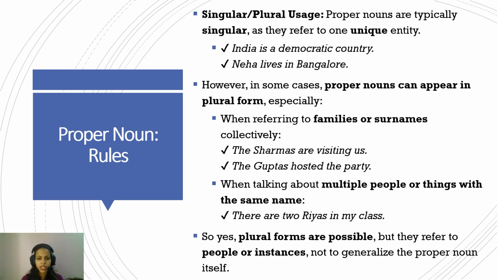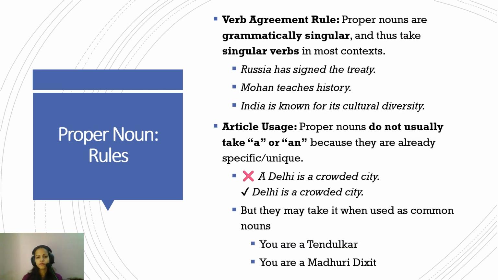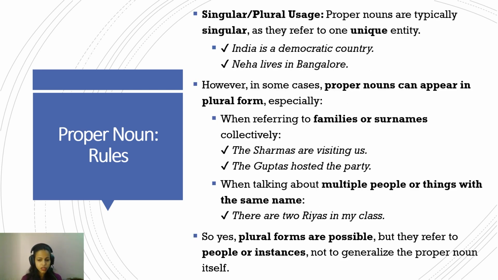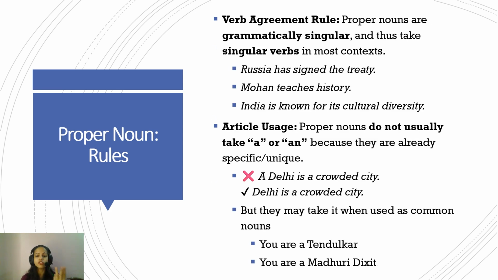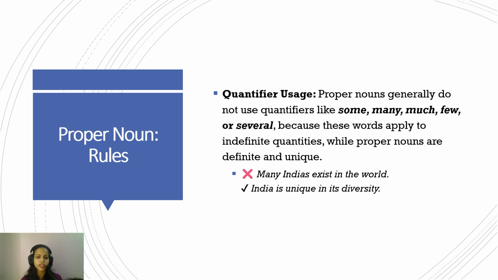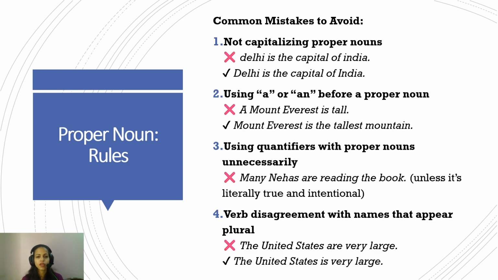So what are the rules that we understood from this? They are expressed as singular. They follow a singular verb. There is no usage of a or an before a proper noun, and no quantifiers are to be used before a proper noun. Just these. Okay. Now, a recap. What are some of the common mistakes that students commit which must be avoided? Not capitalizing proper nouns. So, "Delhi is the capital of India": here the D of Delhi should be a capital letter.